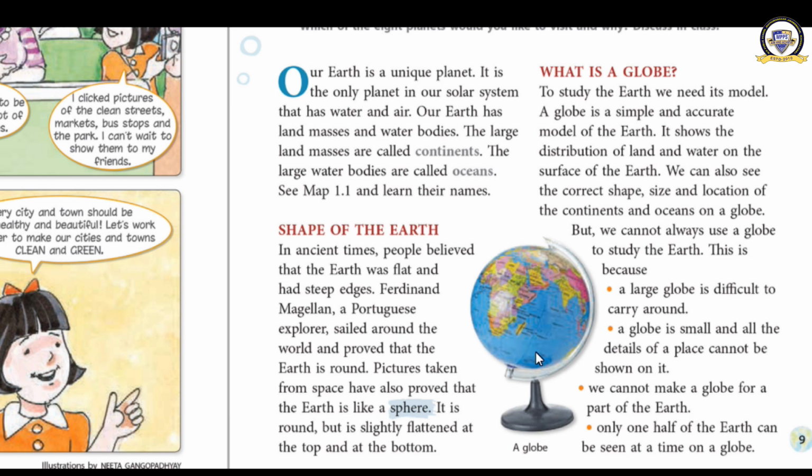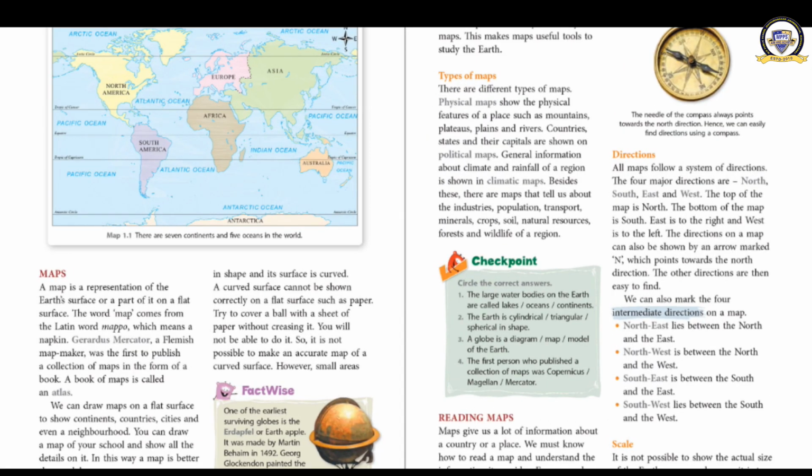And what is the fourth one? Only one half of the earth can be seen at a time on a globe. We can see only this part. Can you show me America? No. Why? Because it is on the other part, on the back side of this globe. We have to rotate this, then only we can see the other part of the globe. It is also a disadvantage of a globe.